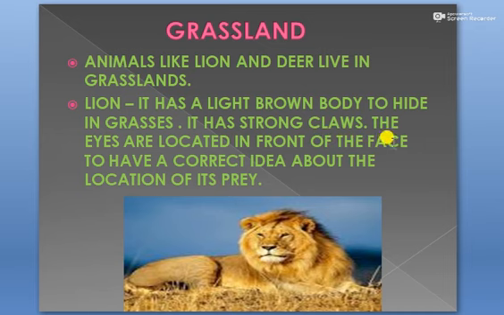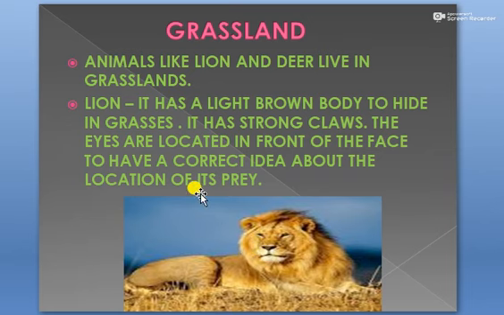Alright students, and the eyes of lion, they are located in front of the face. So both the eyes of the lion are on the front side of the face. Why are both the eyes on the front side?